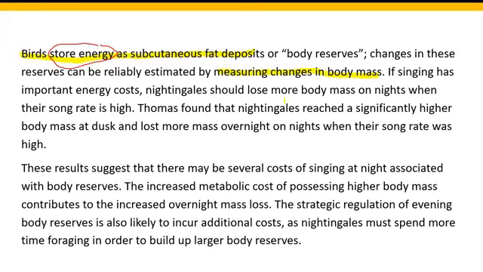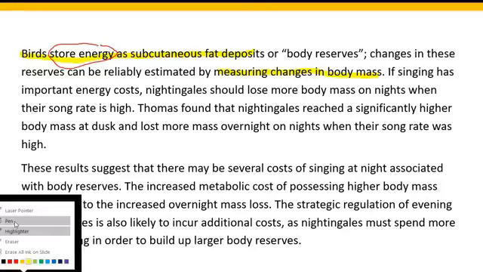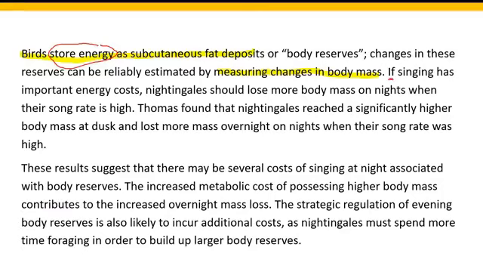If singing has important energy costs, nightingales should lose more body mass on nights when their song rate is high. The sentence starts with the word if, and this is what the scientist Thomas is setting out to examine. So this is kind of his hypothesis. What is the hypothesis?